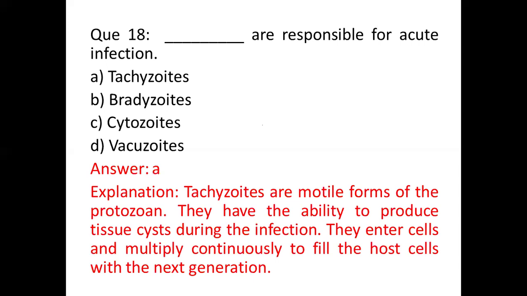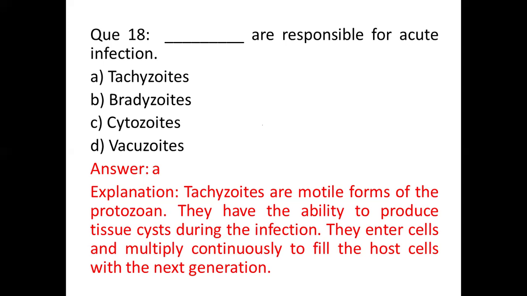And the bradyzoites, these are quiescent parasites. Quiescent means these are in a state of inactivity or dormant. So these are found in intracellular tissue cysts, found within muscle cells, and within cells of the central nervous system, predominantly in neurons.